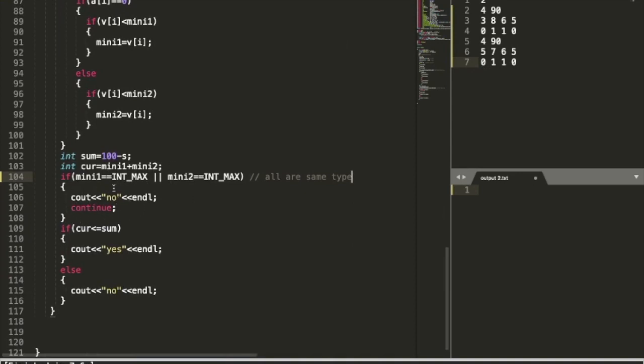If this case doesn't happen, then we'll use our standard equation which we have discussed earlier. That is, if the money we have to spend is less than or equal to the leftover money, then our answer will be yes, or else our answer will be no. So that's it for this solution.